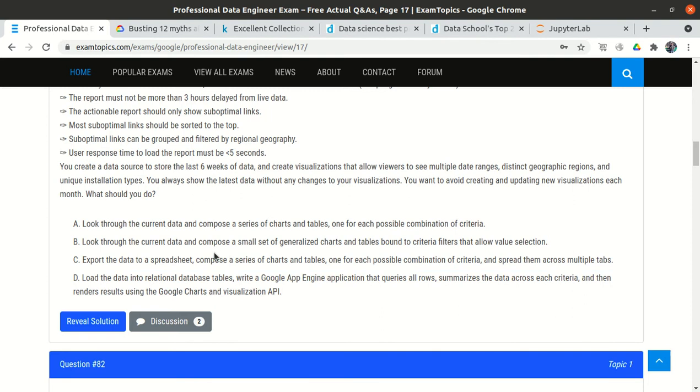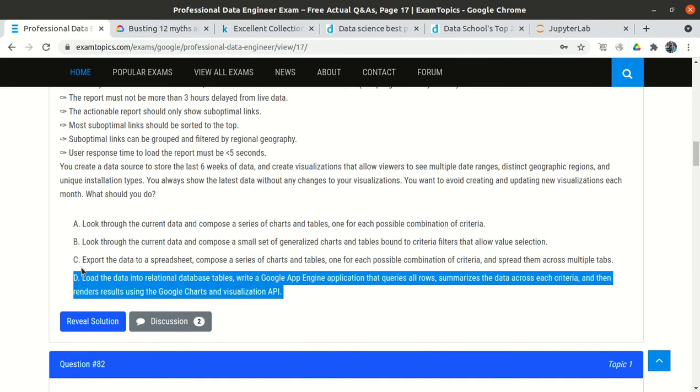They say to first load the data into the relational database, then create a Google App Engine application and fetch the data from the database, perform whatever operations we want, such as sorting, where clause, date clause or group by clause, process the data, and then render it on the charts.